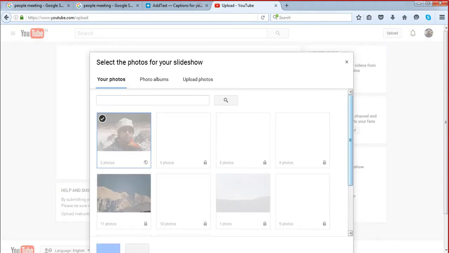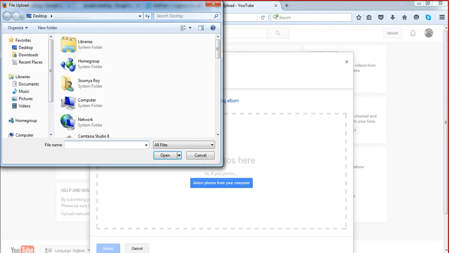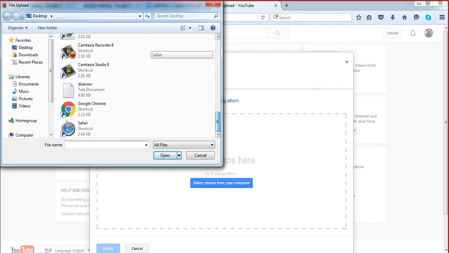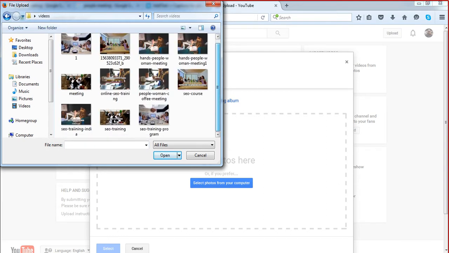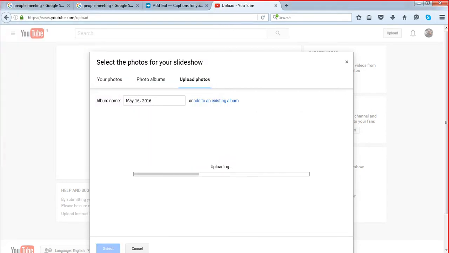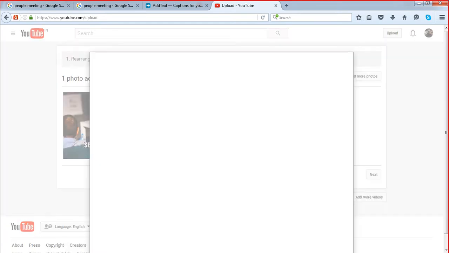and upload pictures. Go to upload pictures. Select photos from your computer. Click here, and go to the same folder first, and select the first image. So this is our first image. Select it. Once it is uploaded, it's uploaded.